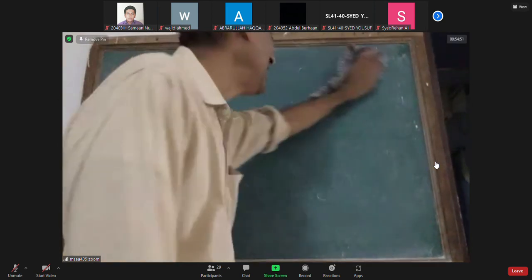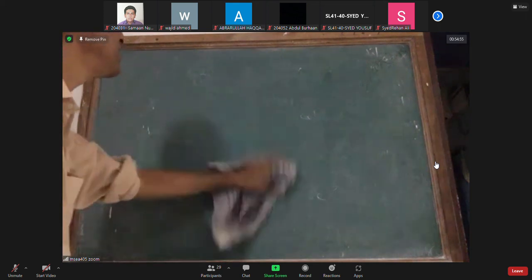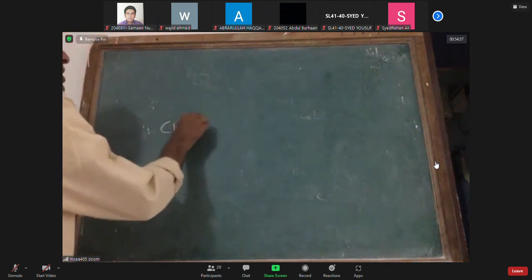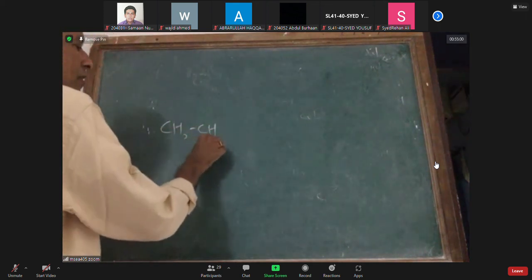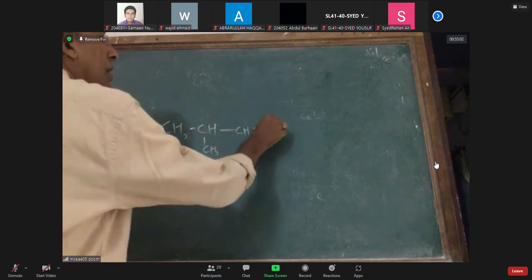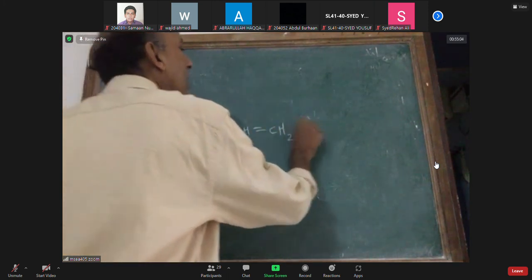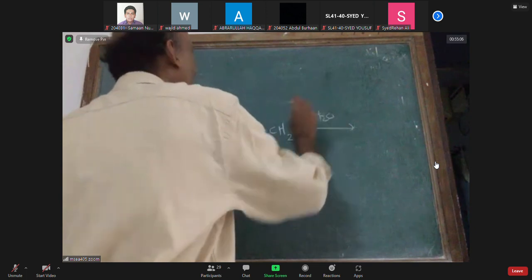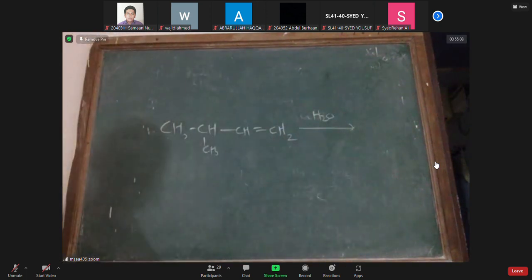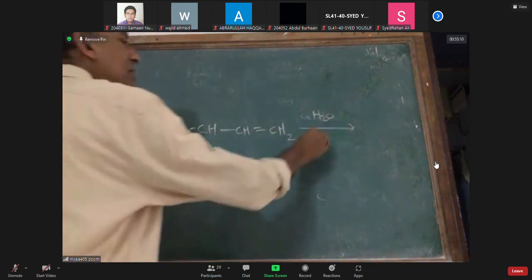Now I want one clarity in my mind, which is very important for my IIT mains and advanced. If I am taking this compound and adding water in presence of acid, what do I get, sir?